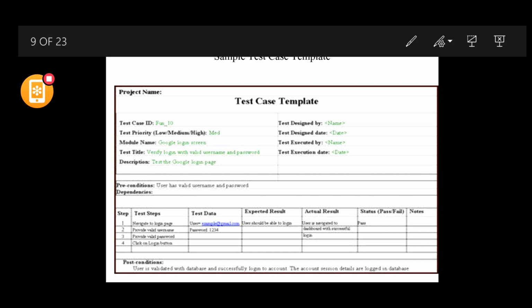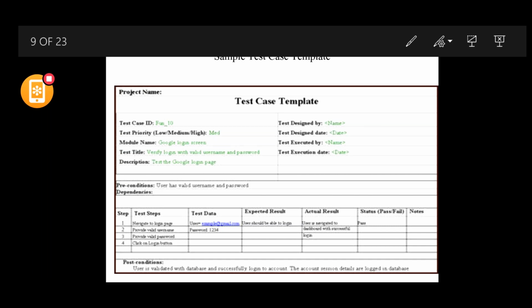Then precondition: what should be the condition of the system before running the test case? For example, the user has valid username and password. So this is one valid precondition. And dependencies, if there are any, would be mentioned here. And test steps, so these are the main things that would be done. These steps would be executed to see the results.